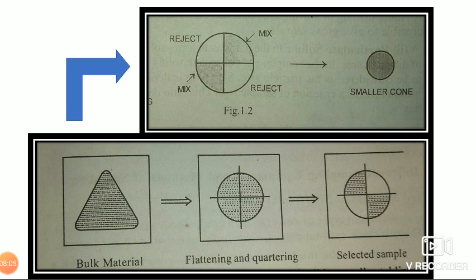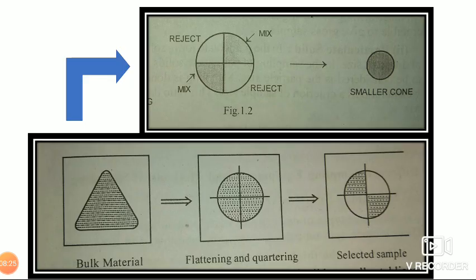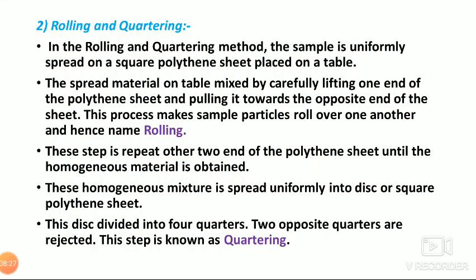Okay, this is the coning and quartering process. When you do this same treatment, the sample size reduces and the bulk material also gets reduced. Now we will see the second method, that is the rolling and quartering process.